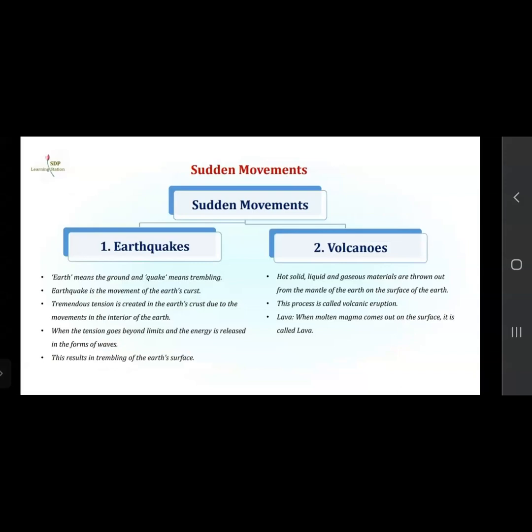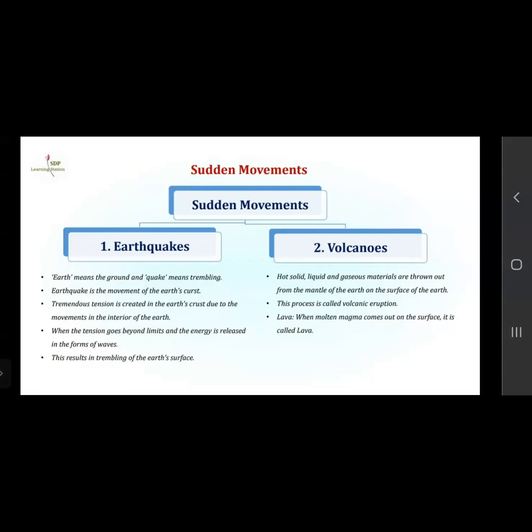Now we have finished with the slow movements. These are the sudden movements which give rise to earthquakes and volcanoes. Earth means the ground and quake means trembling of the earth. An earthquake is the movement of the earth's crust.